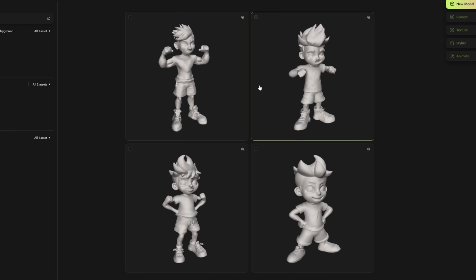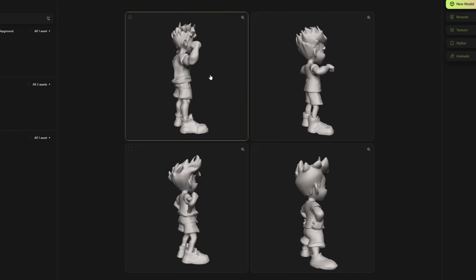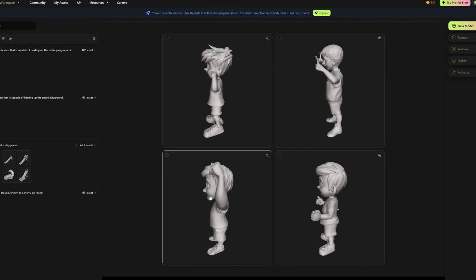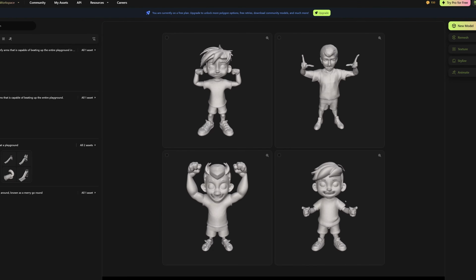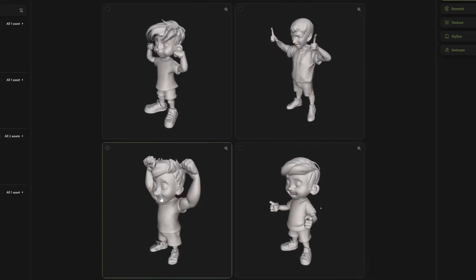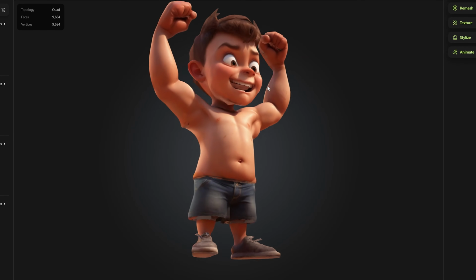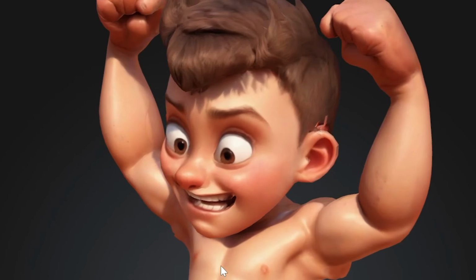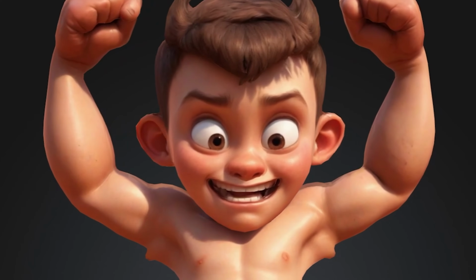But before I went further with all that stuff, I figured we should try out a character. After asking ChatGPT for some guidance, I asked Meshy to generate a 3D model of a cartoon kid with huge beefy arms that is capable of beating up the entire playground, which only turned out mildly cursed. So I asked Meshy to texture it, which it also does for free. I like this one. Look at the smug look on this kid's face. He's got those sociopath eyes for sure.